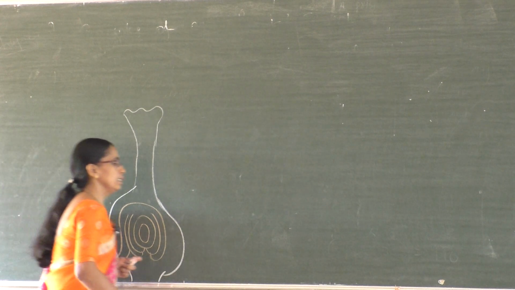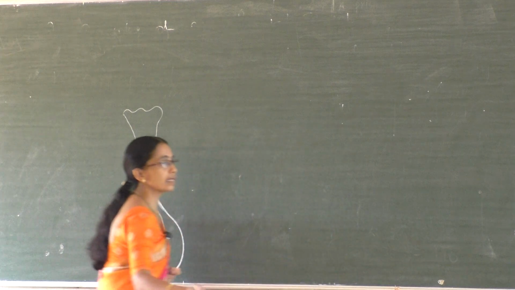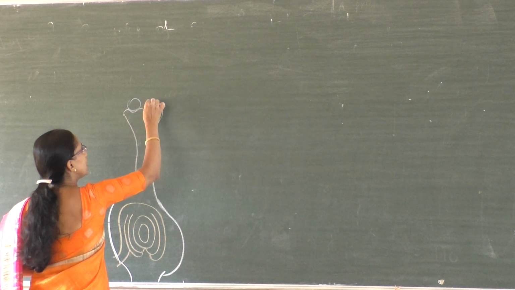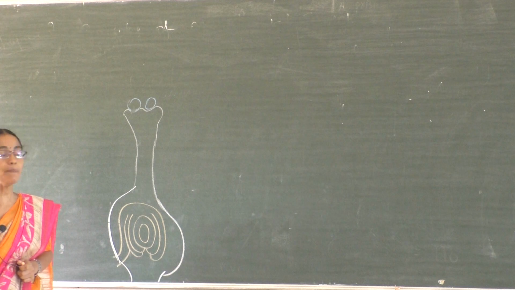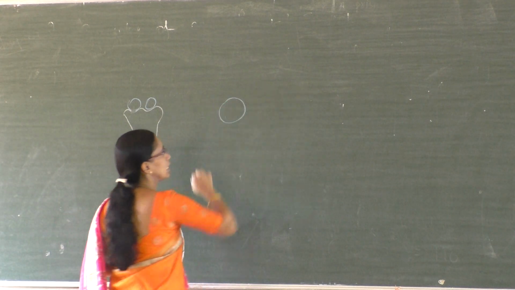Like this. Now this is a right type of pollen. Right type is compatible.